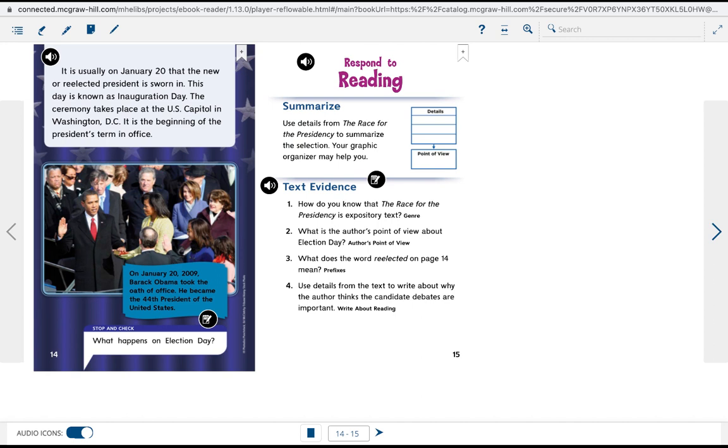It is usually on January 20 that the new or re-elected president is sworn in. This day is known as Inauguration Day. The ceremony takes place at the U.S. Capitol in Washington, D.C. It is the beginning of the president's term in office.